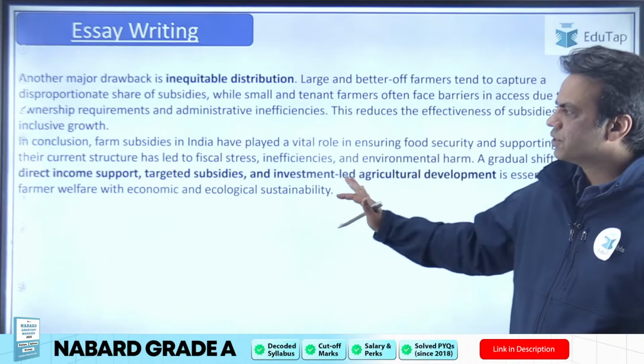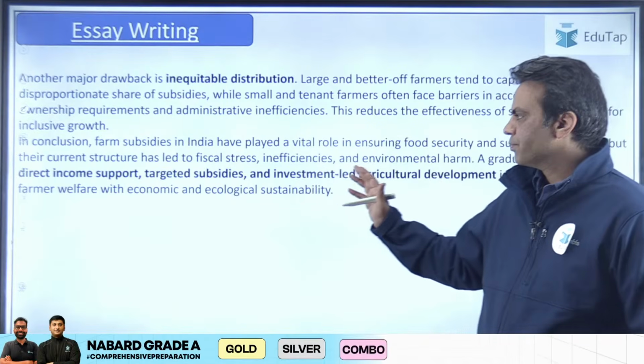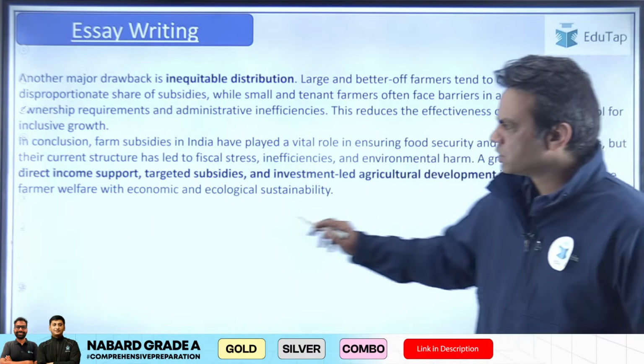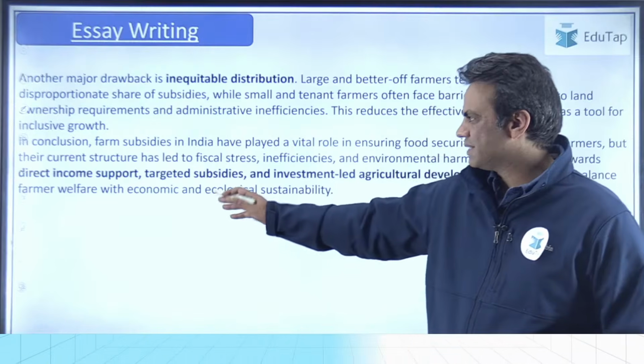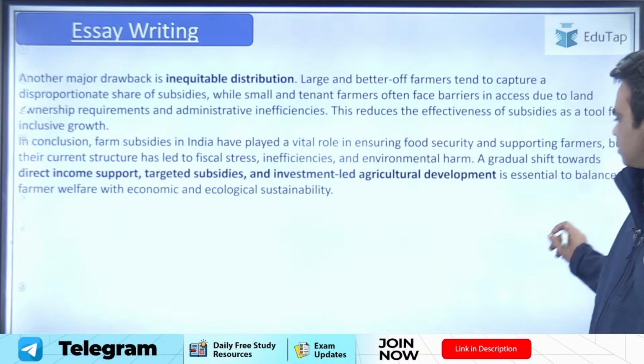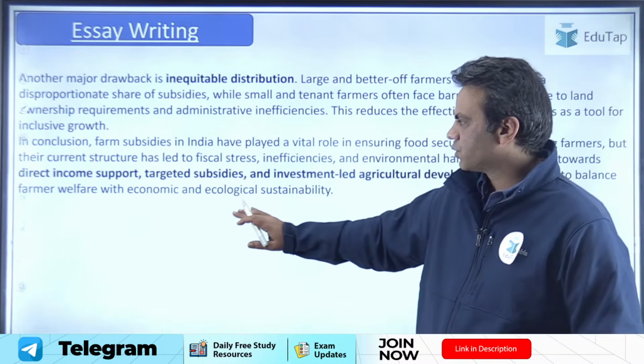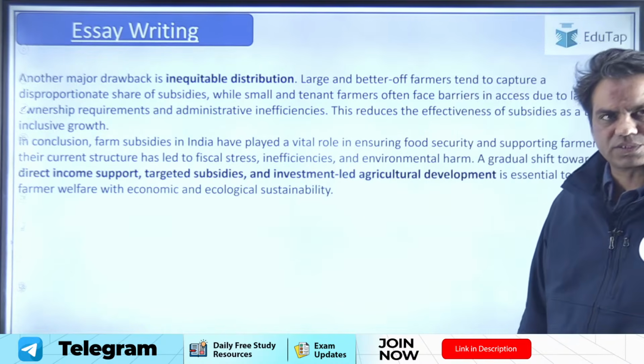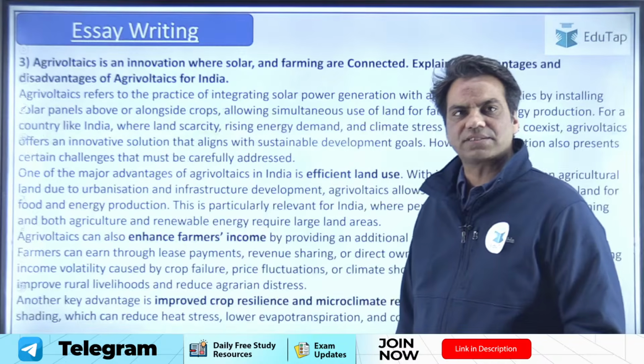have given a good conclusion to this: that a gradual shift towards direct income support, which is DBT, targeted subsidies and investment-led agriculture development is essential to balance farmer welfare with economic and ecological sustainability as well. So this is a sample answer for the second topic.